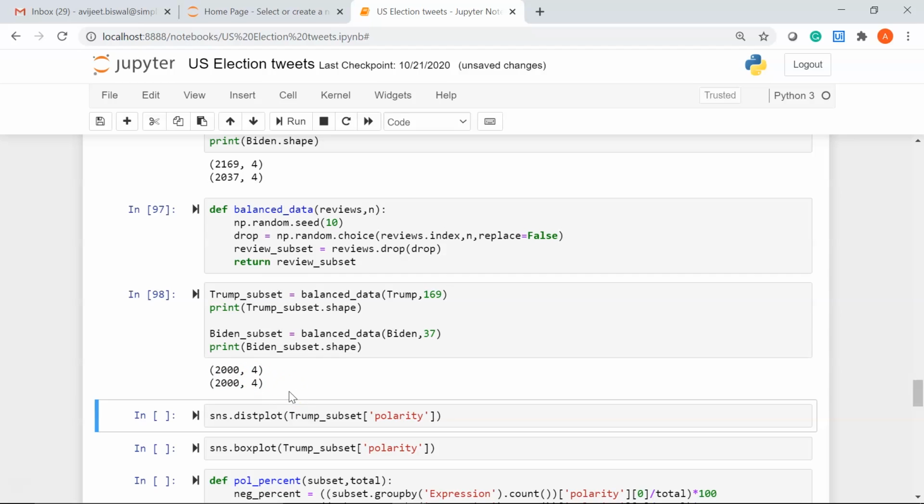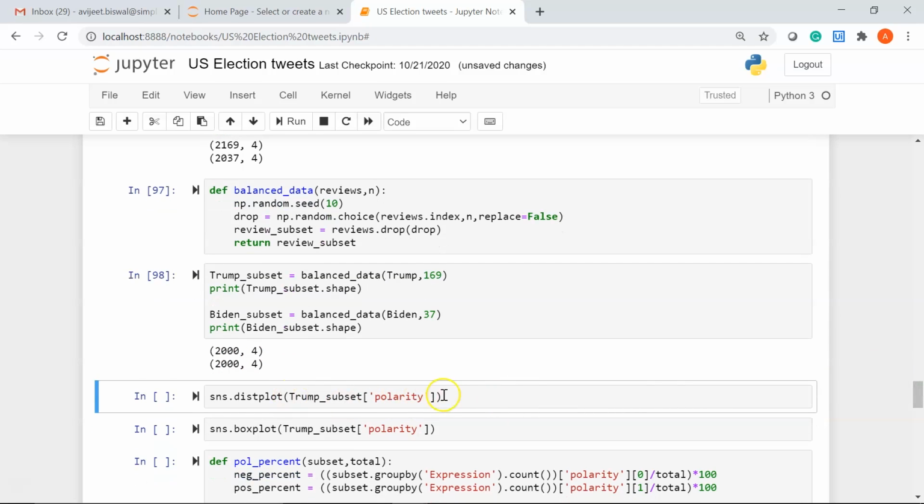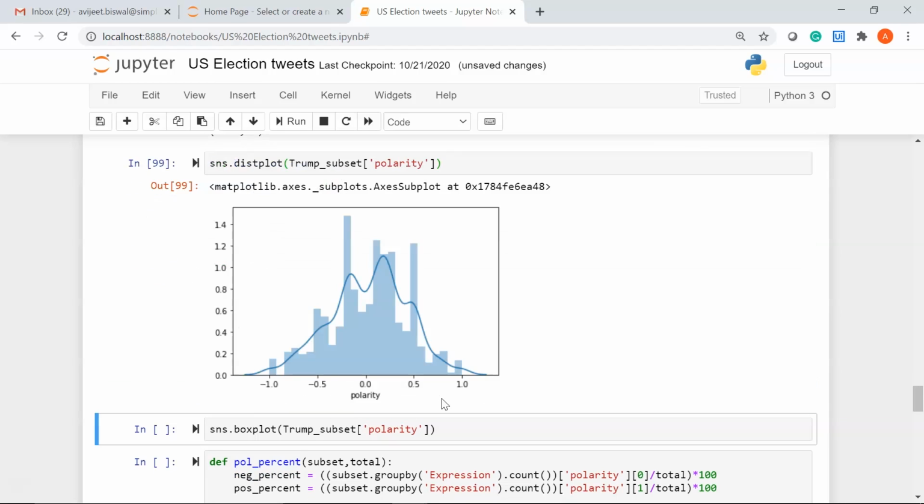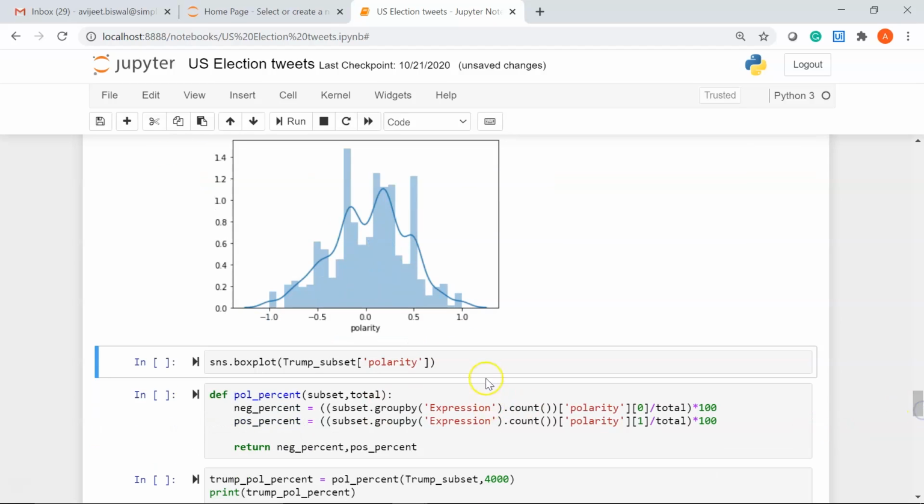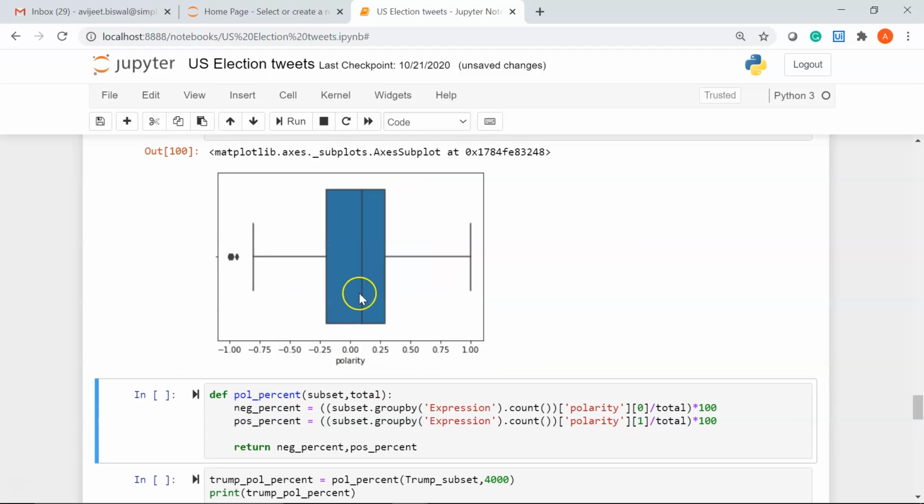Up next, we'll create some visualizations to analyze the textual data. So first, I'm using the Seaborn library and creating a distribution plot for Donald Trump. If I hit Shift Enter, you can see this is the distribution plot. There are bars at the back and there's a trend line. Okay. Similarly, let me now create a box plot. So this is a box plot. Here you can see there are some outliers.